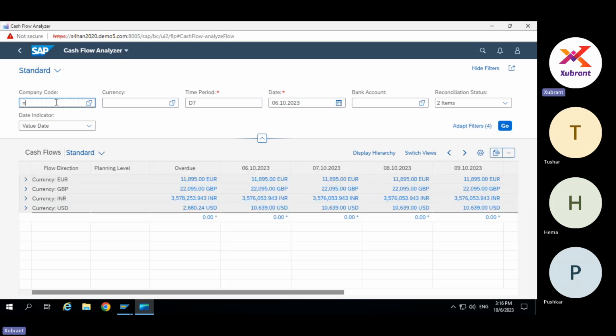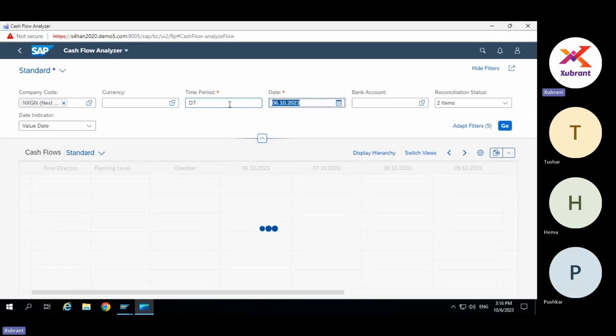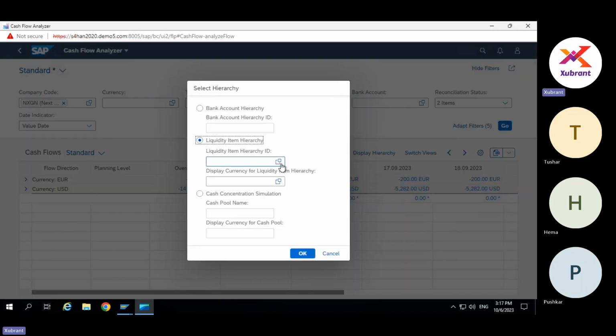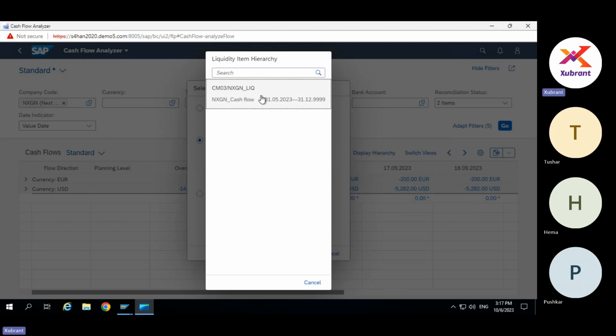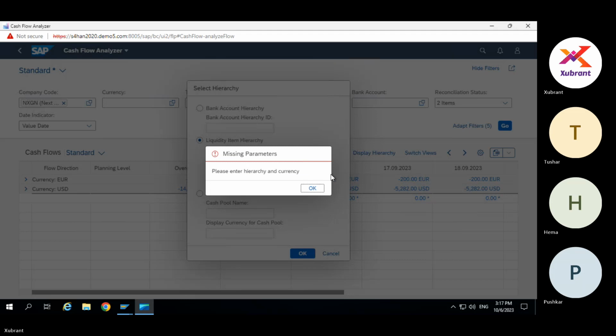So we come back to this, our famous multi-purpose report. And let's say I will take from 15.9, where we have some data. But here I don't want to see it in this format. I want to see it in the liquidity item format.